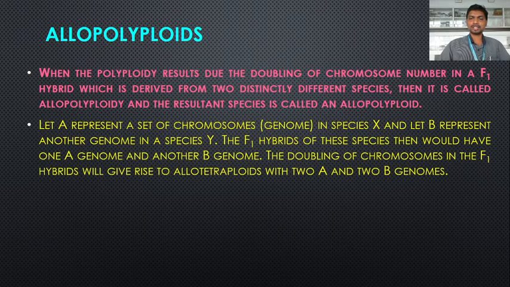Here allopolyploidy consists of different basic sets of chromosomes or genomes that have been derived from 2 distinctly different species. So for this we made a cross between 2 plant species, that is X and Y. X consists of genome capital A, Y consists of genome capital B, and after fusion of the gametes in the F1 hybrid we get one A genome and another B genome. Now if we double the chromosomes in the F1 hybrid, it will give rise to an allotetraploid with 2A and 2B genomes.